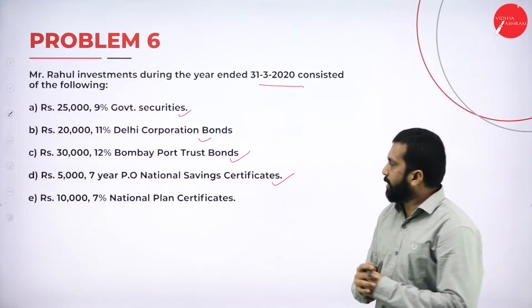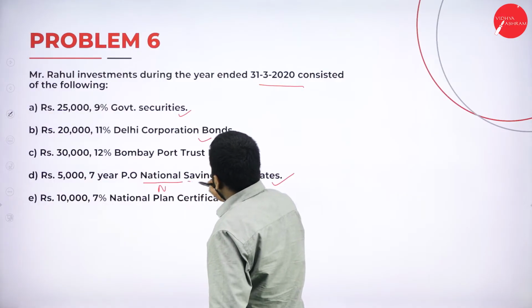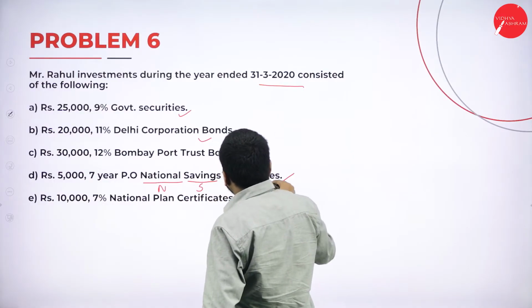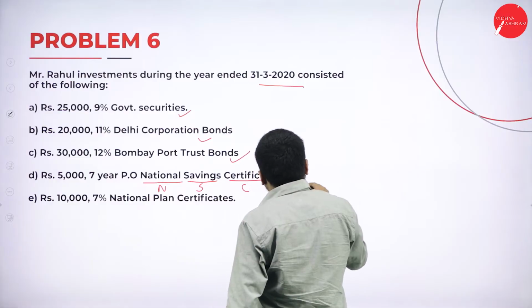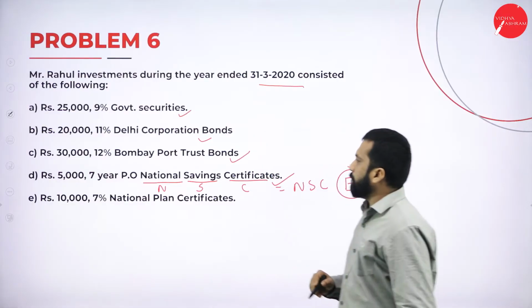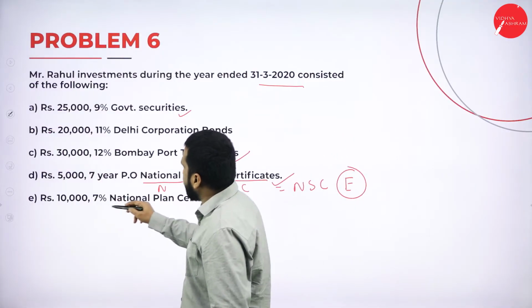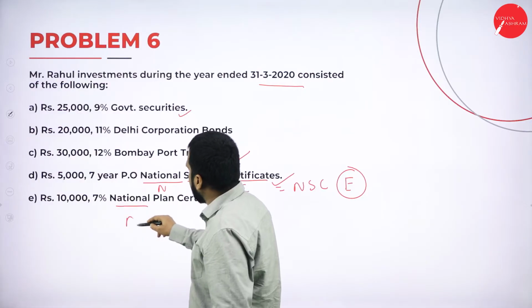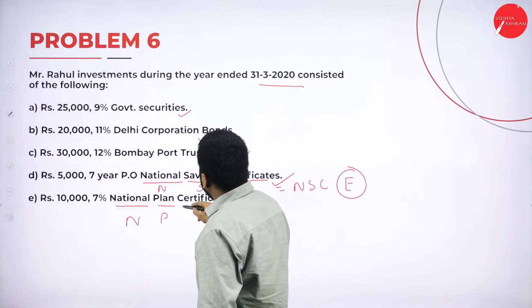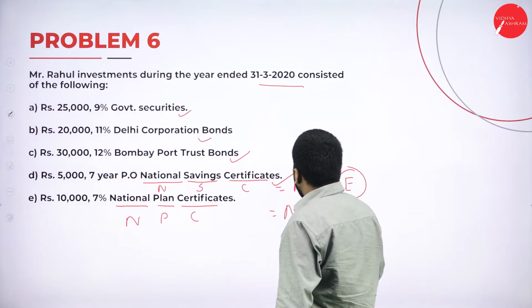So NSC, National Savings Certificate, always exempted. Remember, always exempted. Then similarly, 10,000 for National Plan Certificate. So this is NPC.